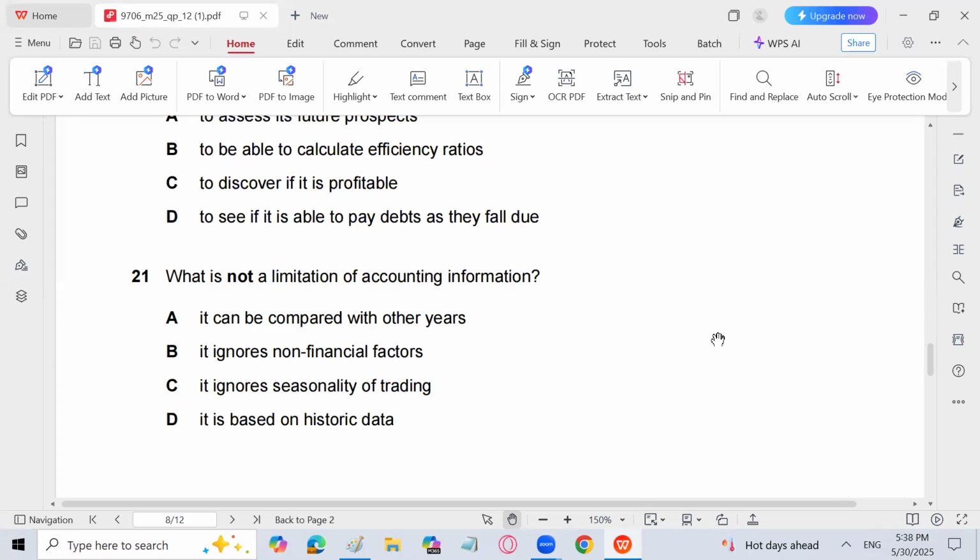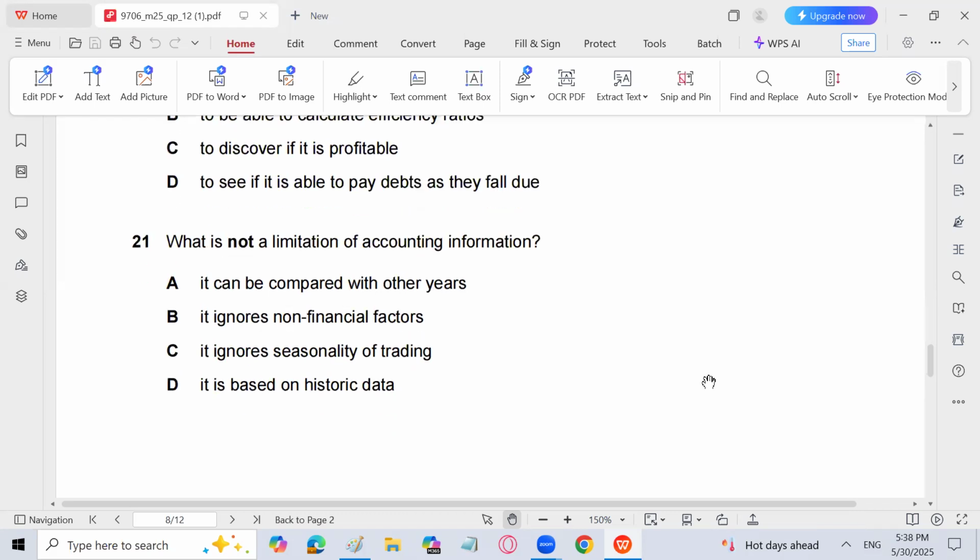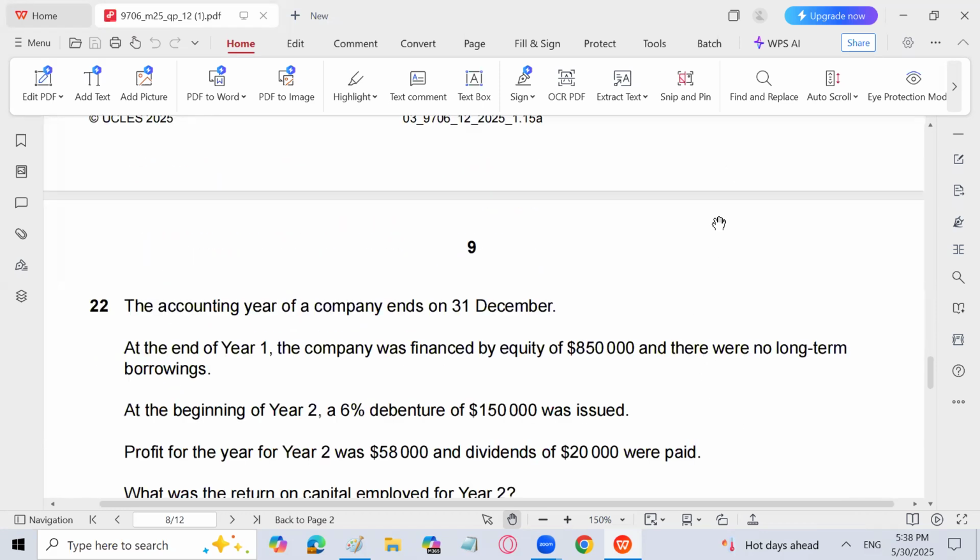We just take the full year, one year. After one year, we prepare the financial statements. But sometimes we have a good season, sometimes we don't have a good season. So it depends. So A is the answer.